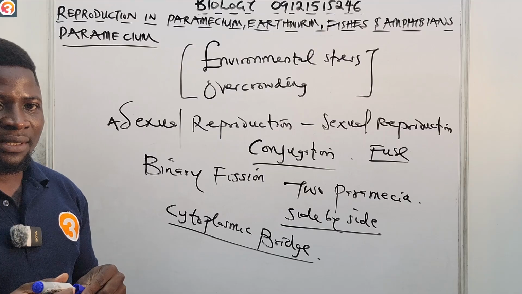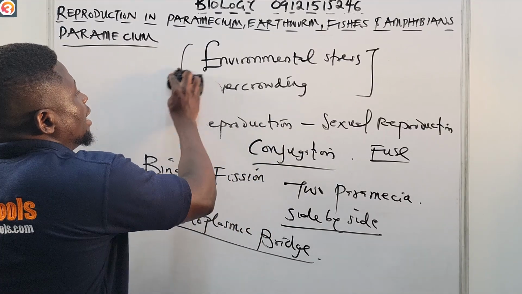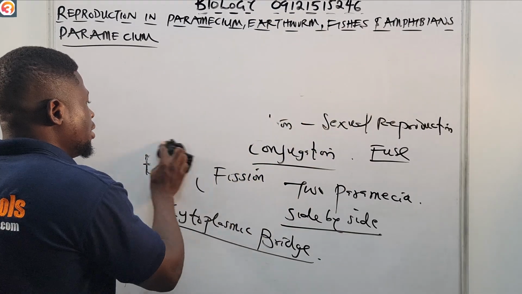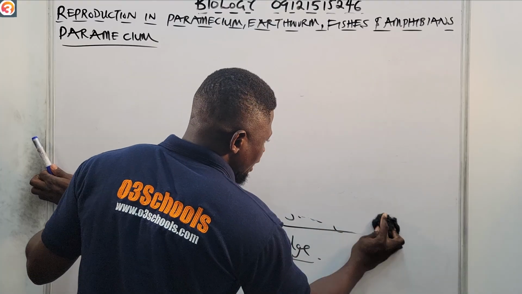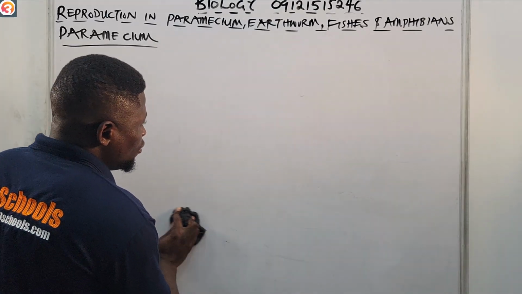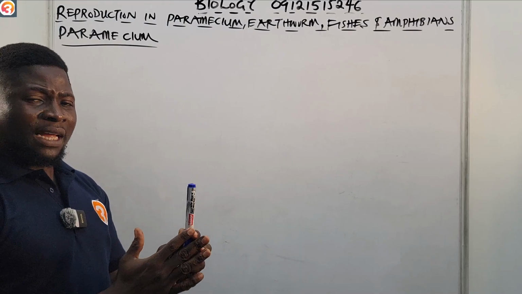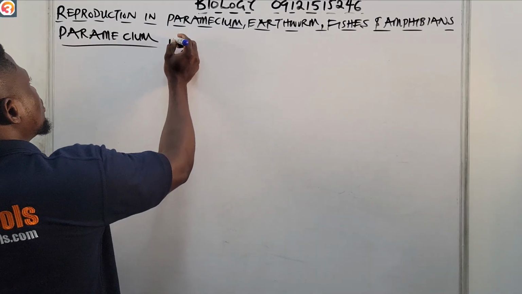Now, there are some steps in this sexual reproduction of Paramecium, and I'm going to list them. I'm not going to bother on them too much, just throw one or two lights on them. Number one, we have pairing. Two paramecia come together, lie side by side and fuse together.